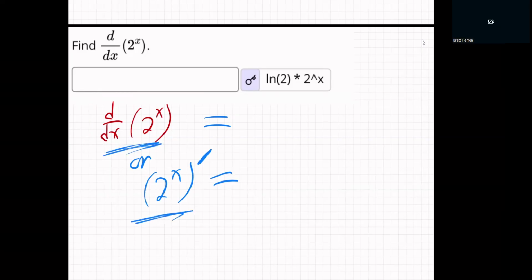This way or that way, they're just two different ways of saying the derivative. You can put d/dx in front, or you can put a big prime on it, whatever. Okay, so the question is, what is the derivative of this? You can see the answer here. Let me help you and give you the rule.